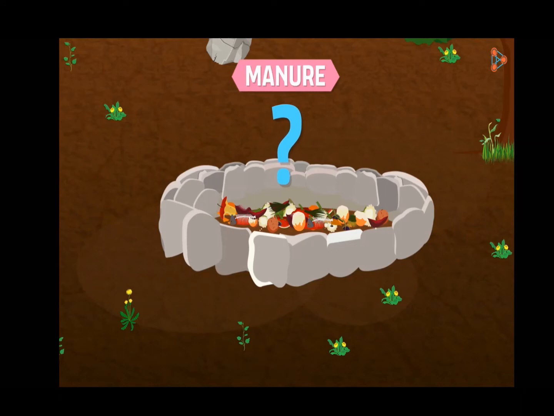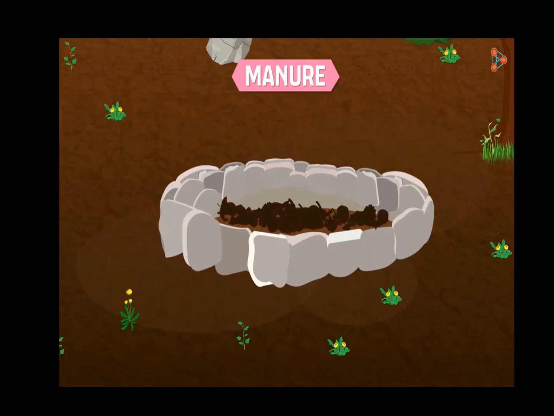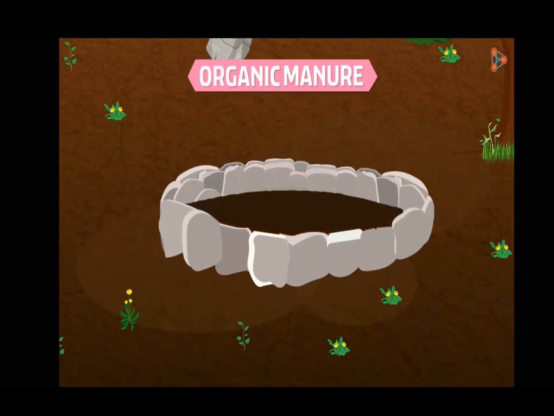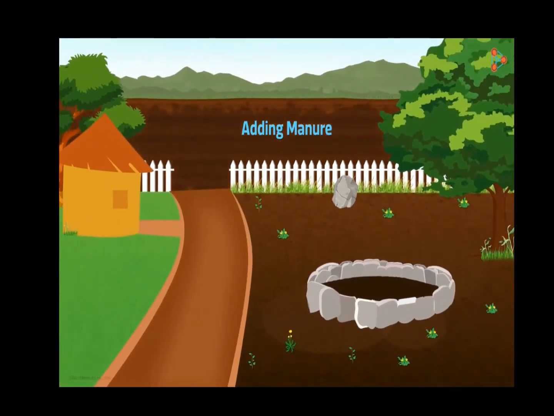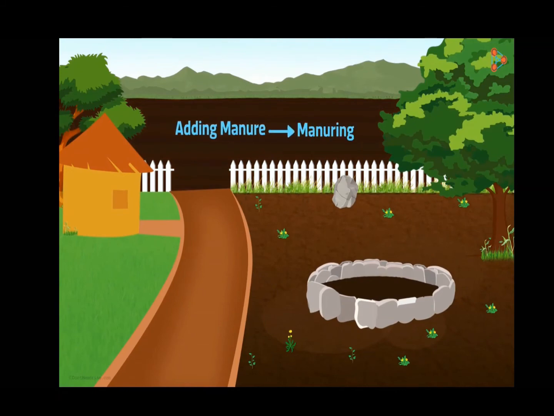The wastes in this pit will slowly be decomposed by various microorganisms. These microorganisms will convert all the waste into organic manure. When we add this manure to the soil, it will help the soil become fertile once again. We call this process manuring.